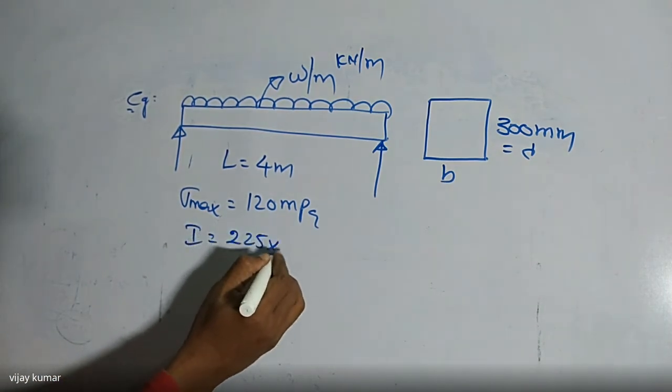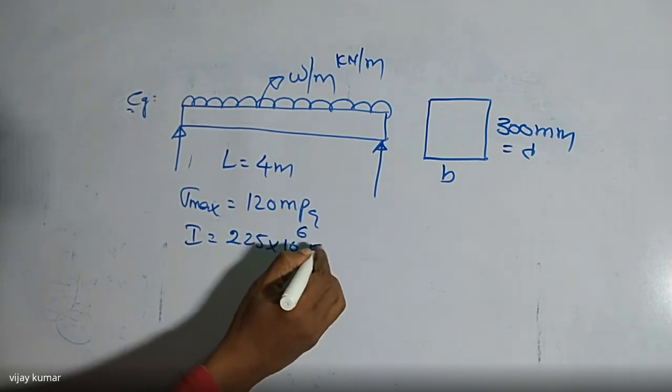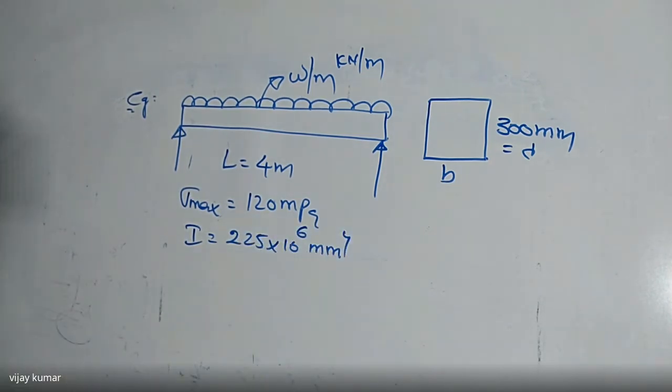So 225 into 10 to the power of 6 mm power 4 is given. That is the I value for the rectangular cross section. Here, first of all, we are going to find the value of B. After that, we are going to find the required quantity.